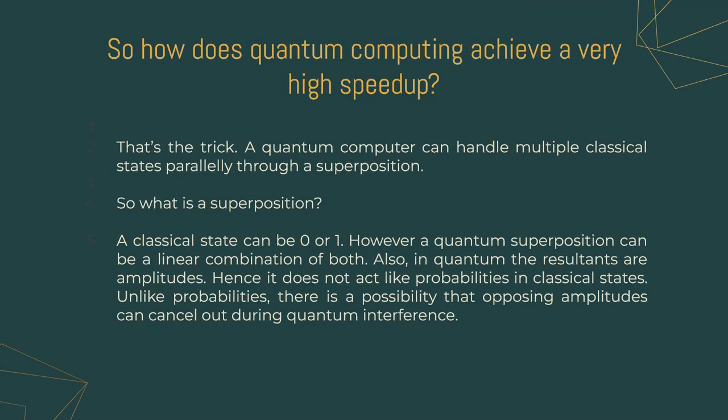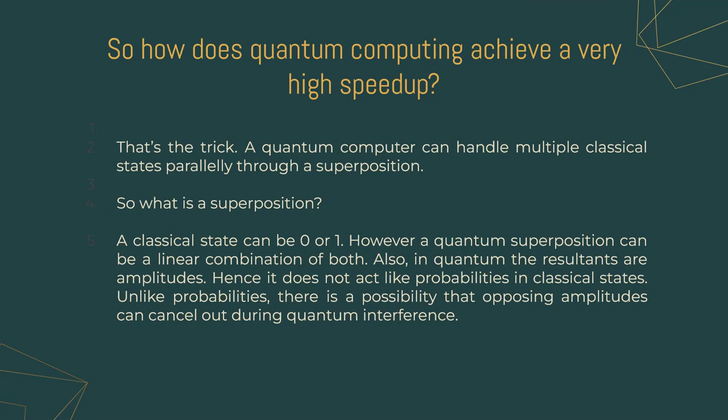So how does quantum computing achieve a very high speed up? Here is the trick. A quantum computer can handle multiple classical states simultaneously. This is called a superposition. A classical state can be 0 or 1. However, a quantum superposition can be a linear combination of both.